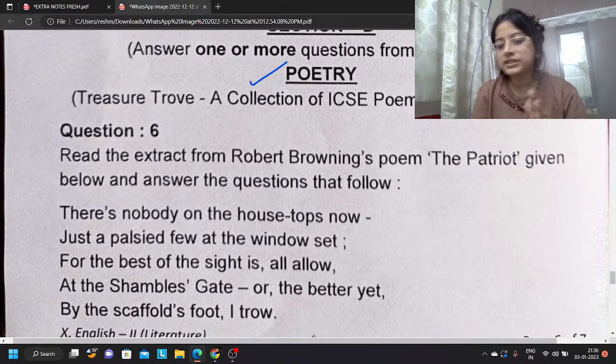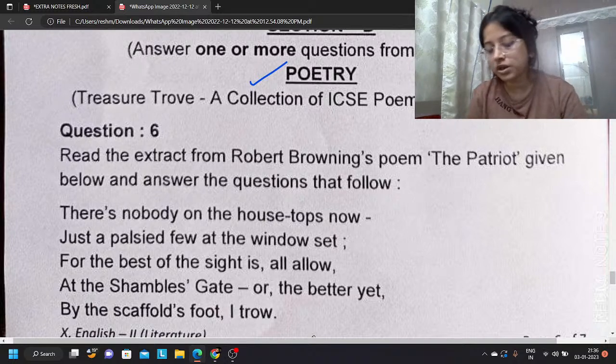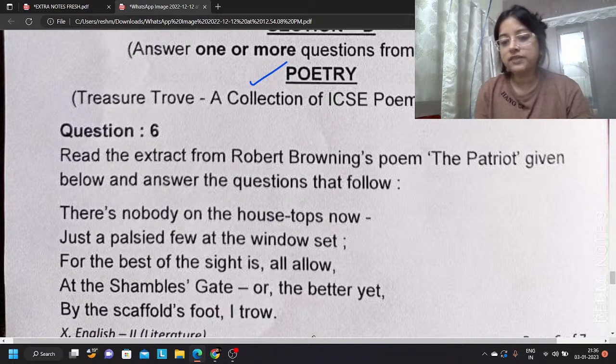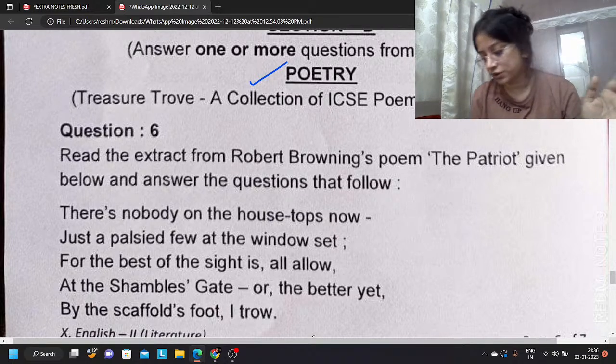See, I will not tell you to leave any topic. If you ask me, daffodils, patriot, whichever you are telling me, I will tell you that it is very important that you read the topics and go. Because you will get your MCQs anyway, and questions will come from all the topics in MCQs. You cannot leave anything.